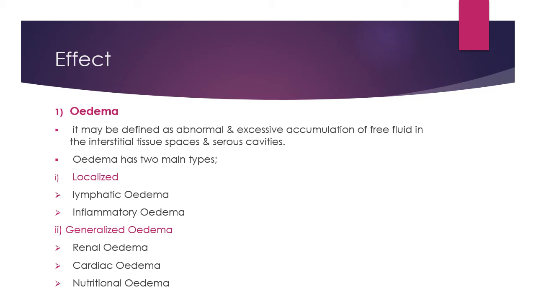Then generalized edema is also divided into three types. The first one is renal edema, the second one is cardiac edema, and the third one is nutritional edema. The word renal indicates the kidney, meaning it affects our kidney. Cardiac refers to the cardiac muscles present in our heart, not anywhere else in the body, meaning cardiac edema affects the heart circulation. Then nutritional edema is because of nutrient deficiency to the specific organ. So these are the main effects of the embolus, that is edema.